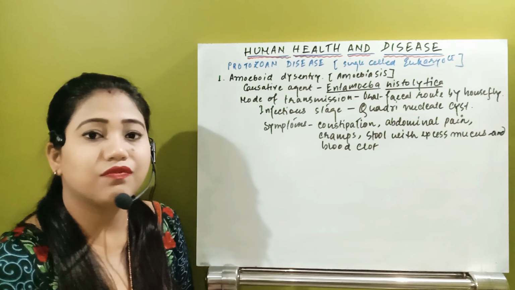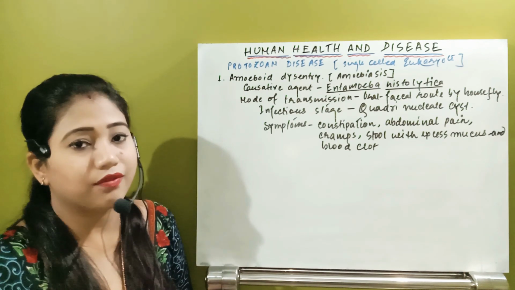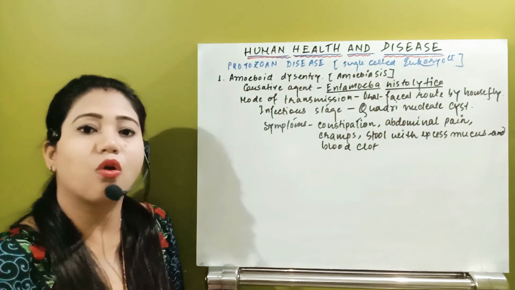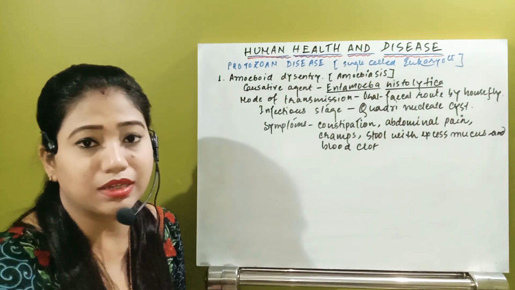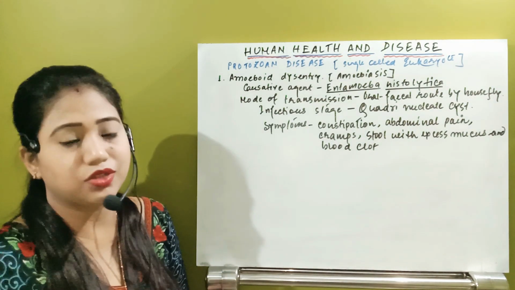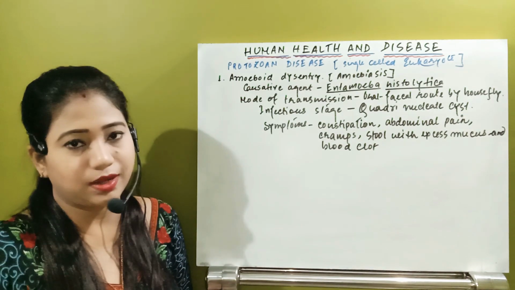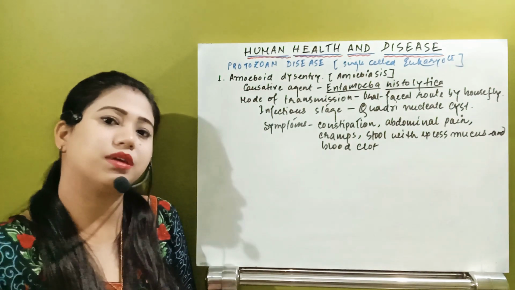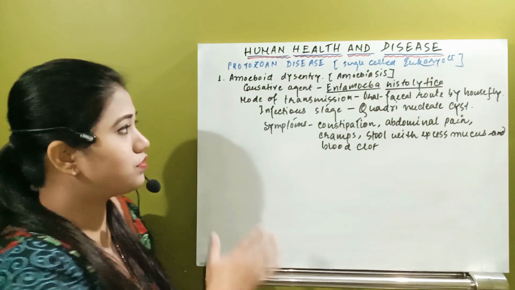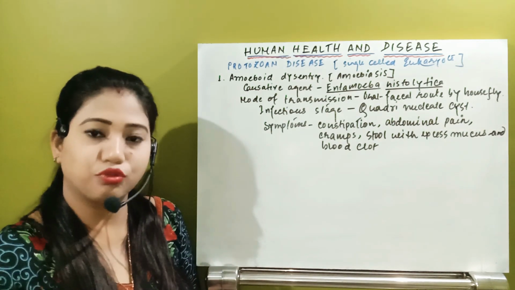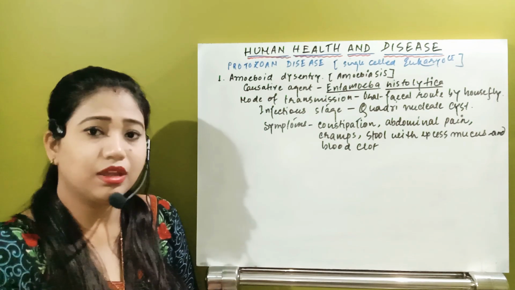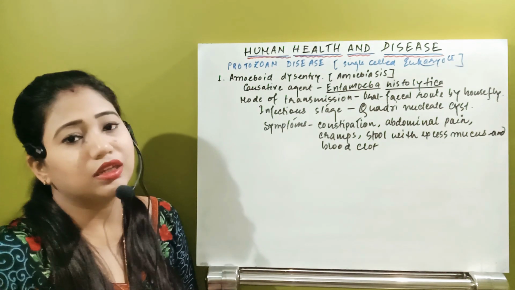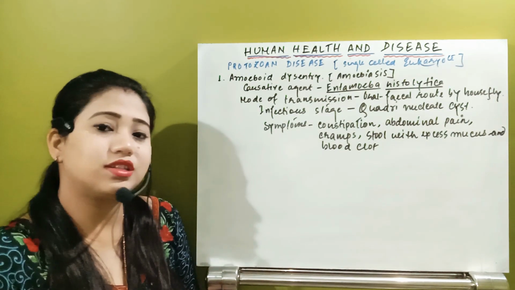So that's why in first year in the zoology part we have not discussed that phylum, that is protozoa. This is different because all animals have multicellular states. That means all animals have more than one cell. As protozoans have only one cell, we have not discussed them in the animal kingdom. But we also have to know some of the diseases that are caused by protozoa. Yes, protozoans can also be contagious. They can cause disease in the human body. So let's start with all the types of disease.